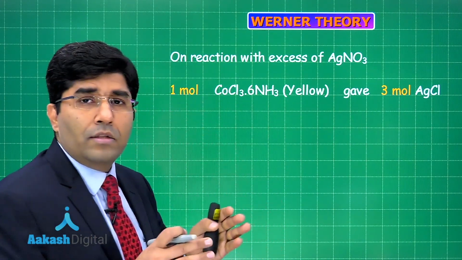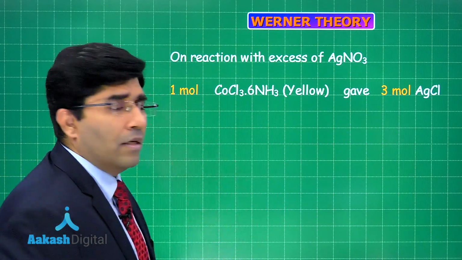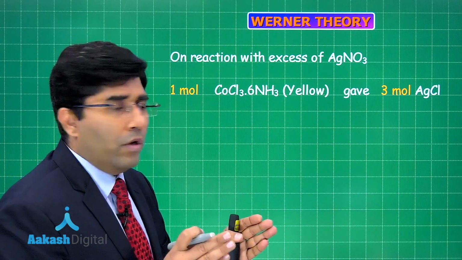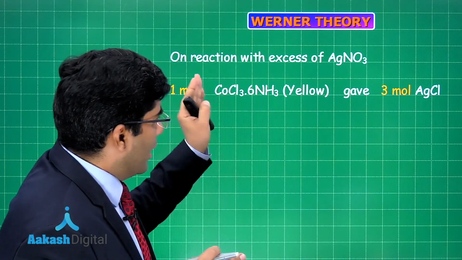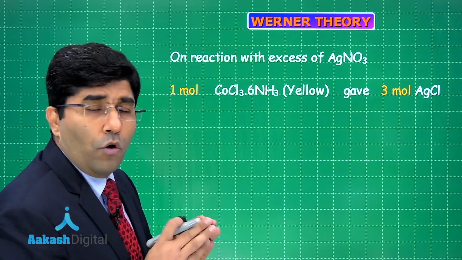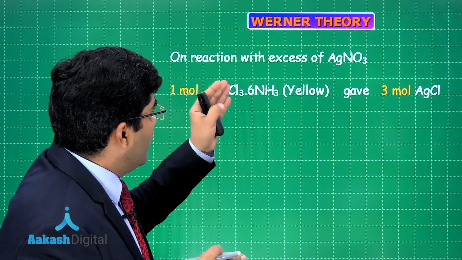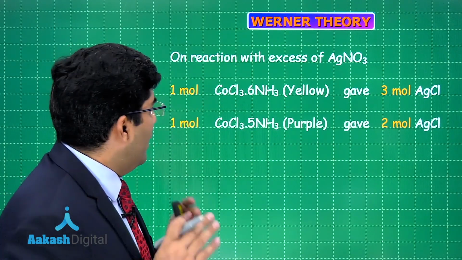Chloride, that is also colorless. So the cobalt 3 plus, the color is yellow, and this particular compound was giving 3 moles of AgCl on the reaction with AgNO3.